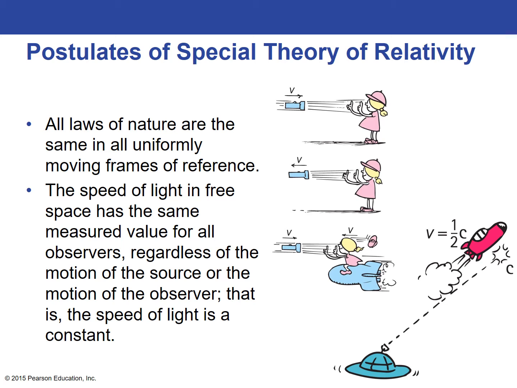And the second part of the theory has to do with the speed of light. One thing that Einstein looked at when he was younger was what a light beam would look like if you traveled along beside it. According to classical physics, the light beam would be at rest. So if you were moving just as fast as the light beam, it would look like it's sitting still next to you.